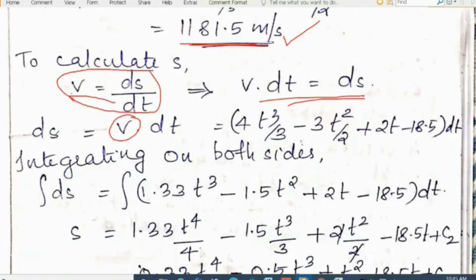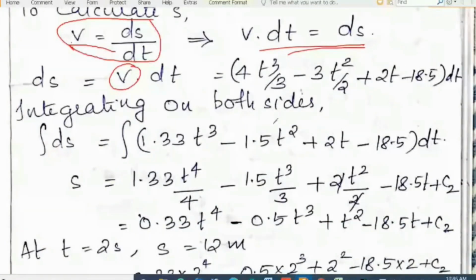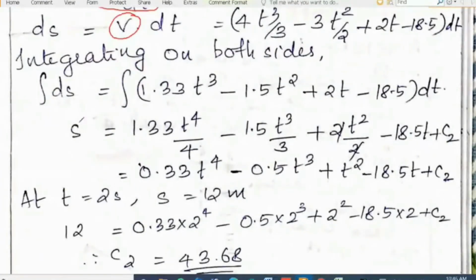So ds is equal to 4t cube by 3 minus 3t square by 2 plus 2t minus 18.5 into dt. Is it clear? Now you can easily integrate it. You will get s is equal to 1.33 into t raised to 4 by 4 minus 1.5 into t cube by 3. Okay, when you integrate, t cube will be t raised to 3 plus 1 by 3 plus 1. Here t raised to 2 plus 1 by 2 plus 1.